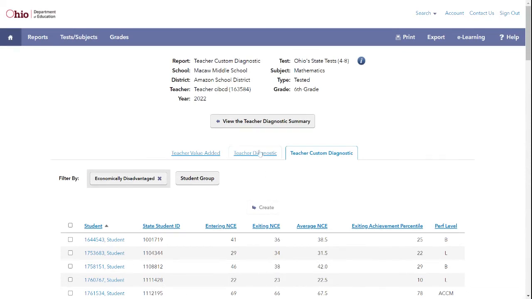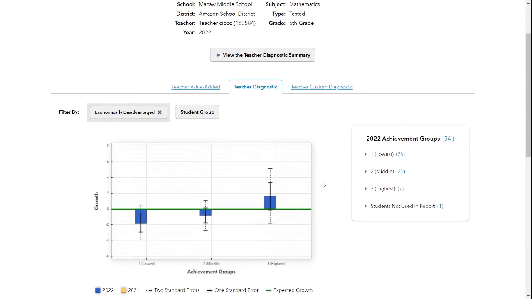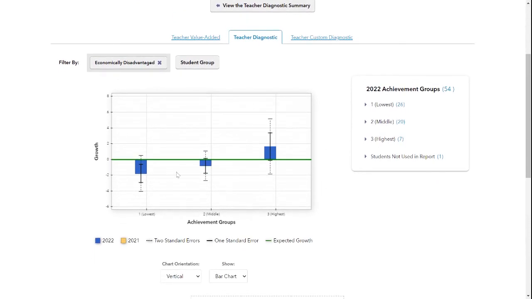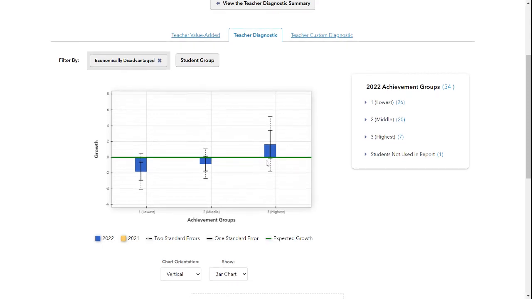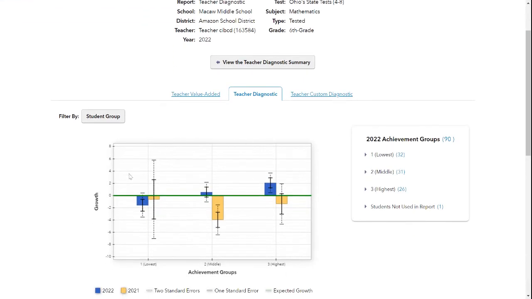they're not in the report, and so they're lighter or grayed out. If I come back to my diagnostics, I still have that filter, and I'm able to see where my economically disadvantaged students fell. And we have them across all three groups. If I hit the X, it clears them out, and I come back to the refreshing. I don't have to go to the diagnostic report. I could do it in the custom diagnostic.